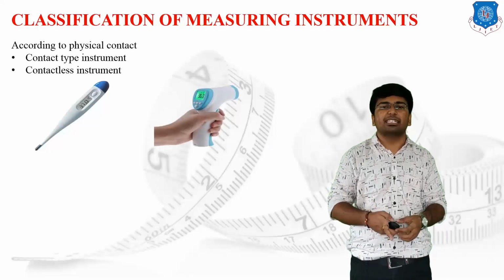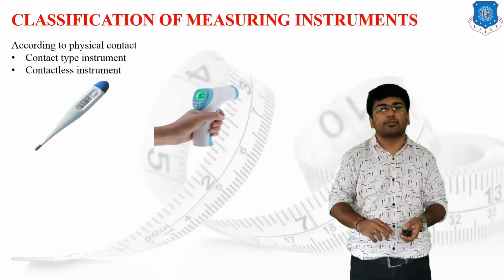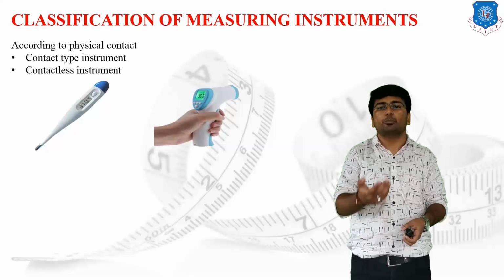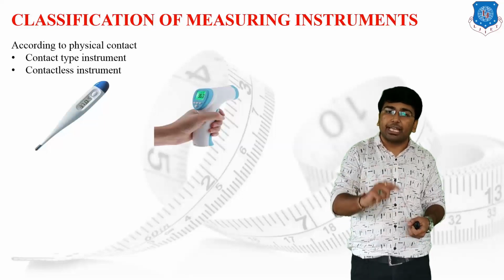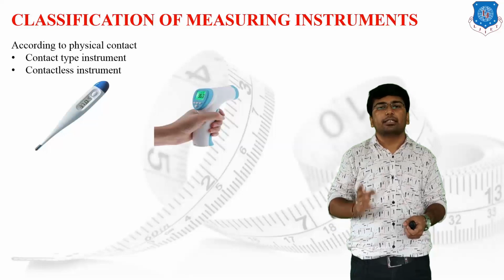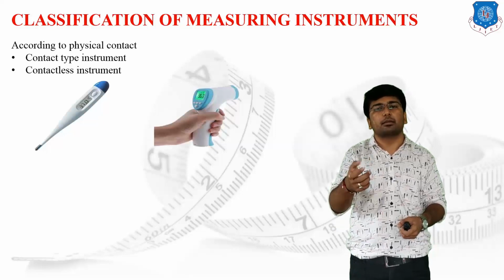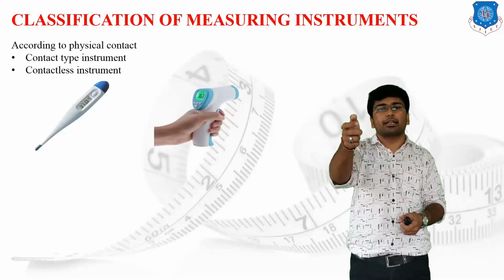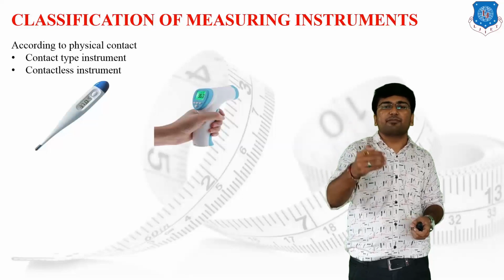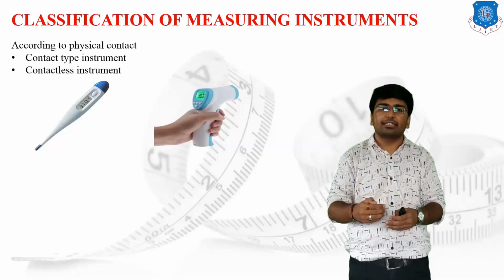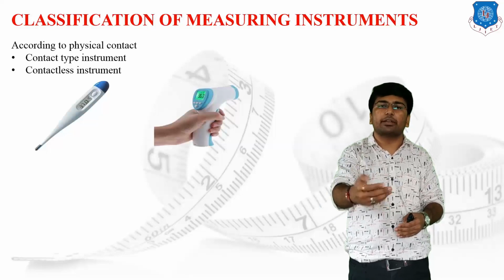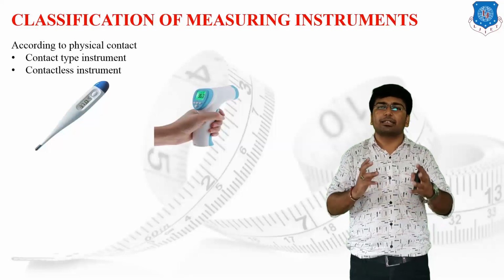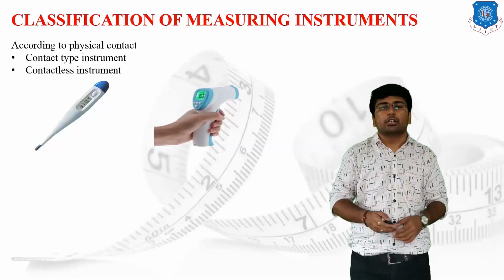Whereas in the non-contact type instrument, we are using such a thermal gun. The thermal gun is basically useful for measuring the temperature of the same human body. If I have to measure the temperature of the human body without making any kind of physical contact, then we use a thermal gun. Once the thermal gun has been placed far away, not making any physical contact with the human body, it will just measure the temperature of the human body.